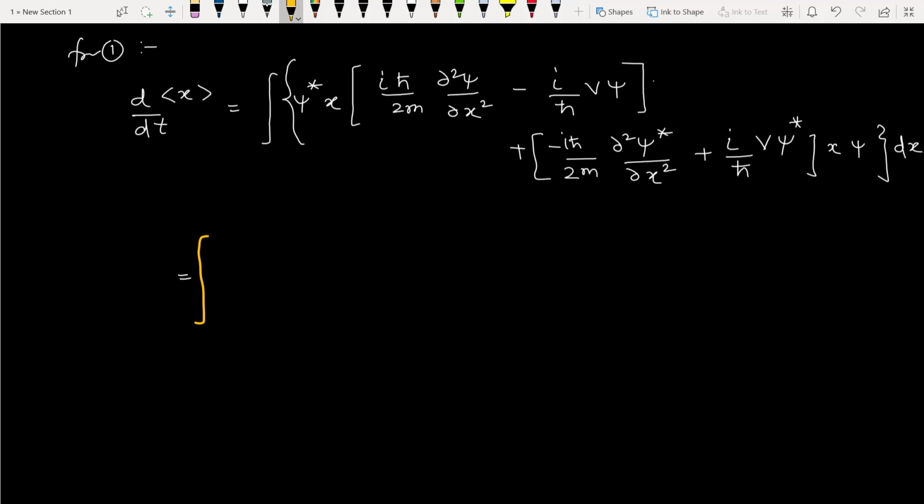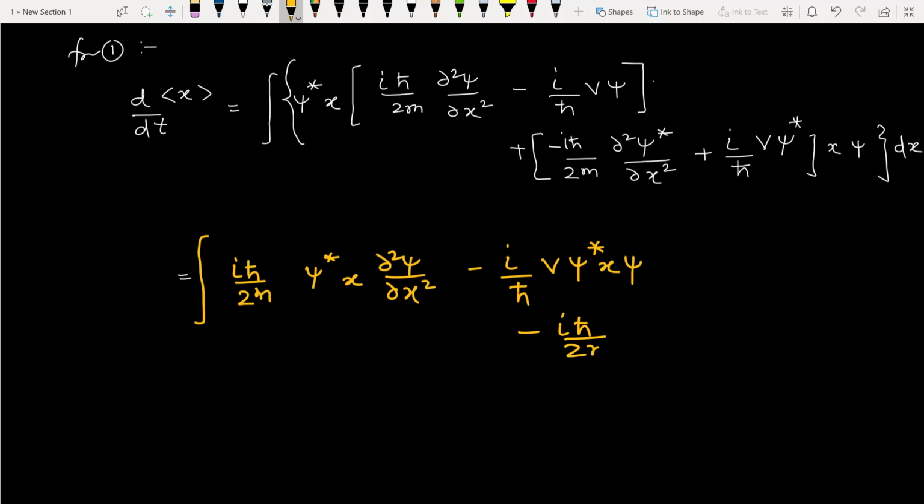So first we write the complete terms: i h-cut divided by 2m psi star x ∂²psi/∂x² minus i by h-cut V psi star x psi, minus i h-cut by 2m ∂²psi star/∂x² x psi, plus i by h-cut V psi star x psi dx.